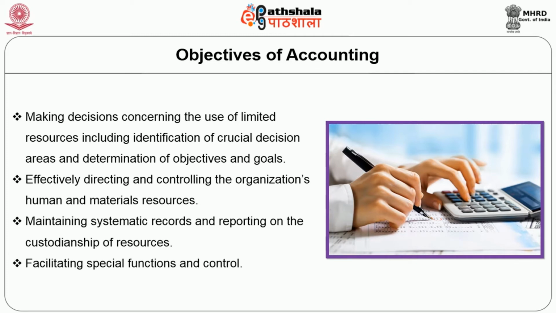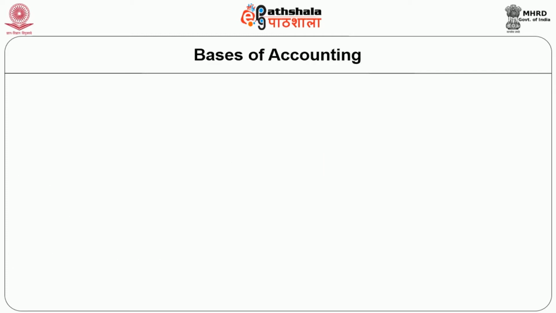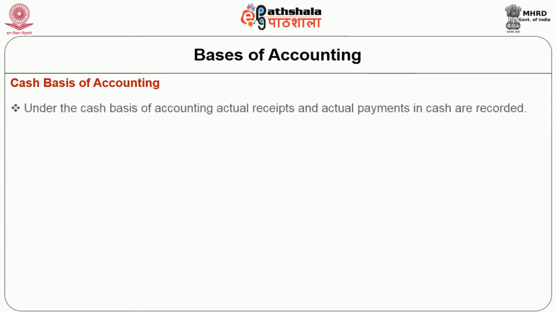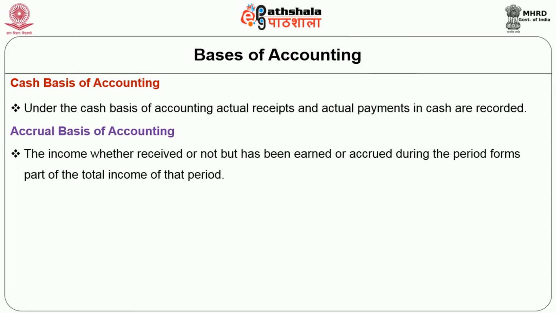With regard to basis of accounting, it is classified into three: cash basis of accounting. Under the cash basis of accounting, actual receipts and actual payments in cash are recorded. Under accrual basis of accounting, the income, whether received or not, but has been earned or accrued during the period, forms part of the total income of that period.